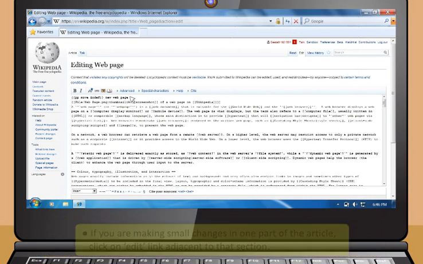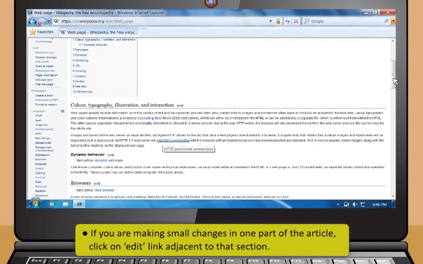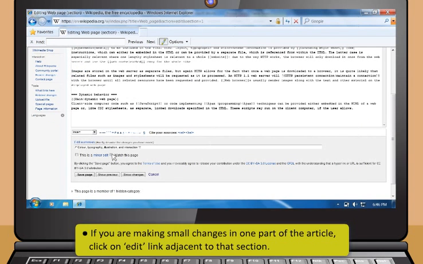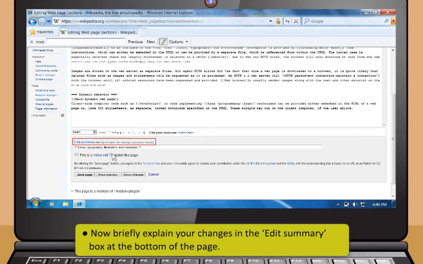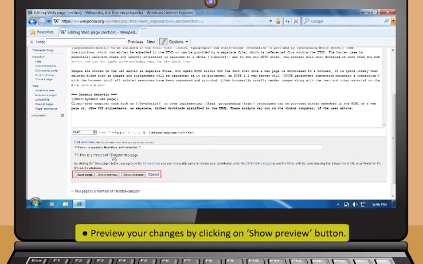If you are making small changes in one part of the article, click on Edit link adjacent to that section. This will allow you to make changes in one part of the article without opening the whole article. Now, briefly explain your changes in the Edit Summary box at the bottom of the page. Preview your changes by clicking on Show Preview button. Once you are satisfied with your work, hit the Save Page button.